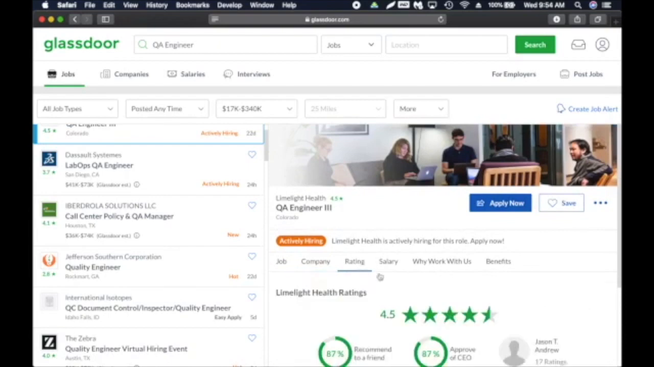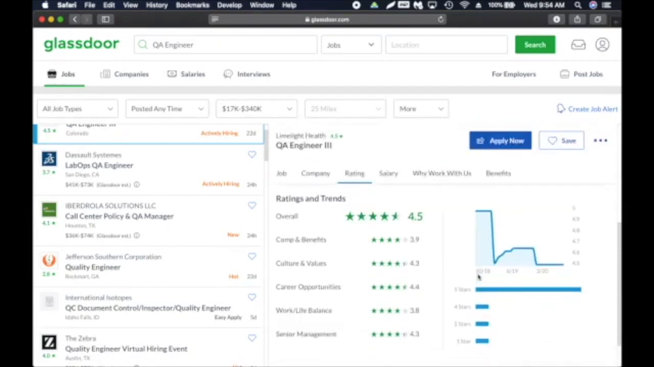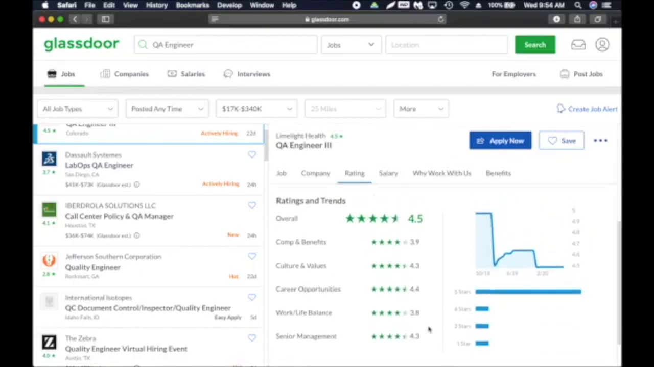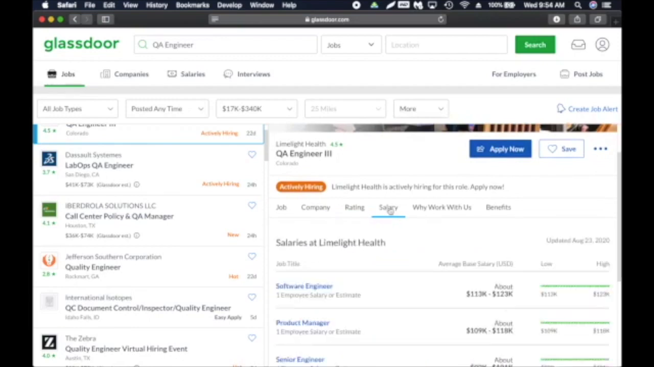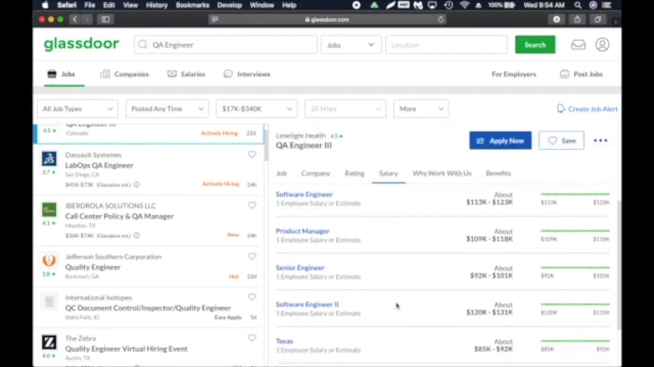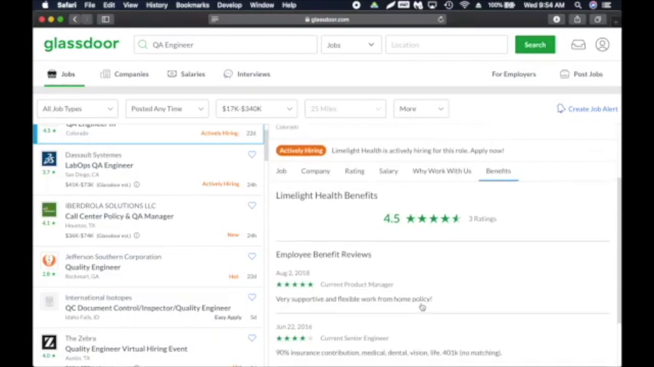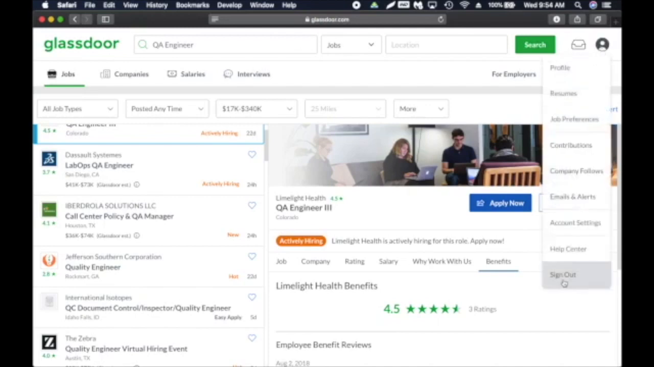And then if you look at the ratings, it shows you the approval of the CEO, and you can actually read comments of other employees who work there. So this company has a very good rating. 4.5 is really good. And then you can look at the salary. So then you can have some kind of idea what kind of money you can expect from this company, right? And you can also look at the benefits, what kind of benefits they offer. So I just wanted to give you an example. You can create a profile here. I'm going to sign out.